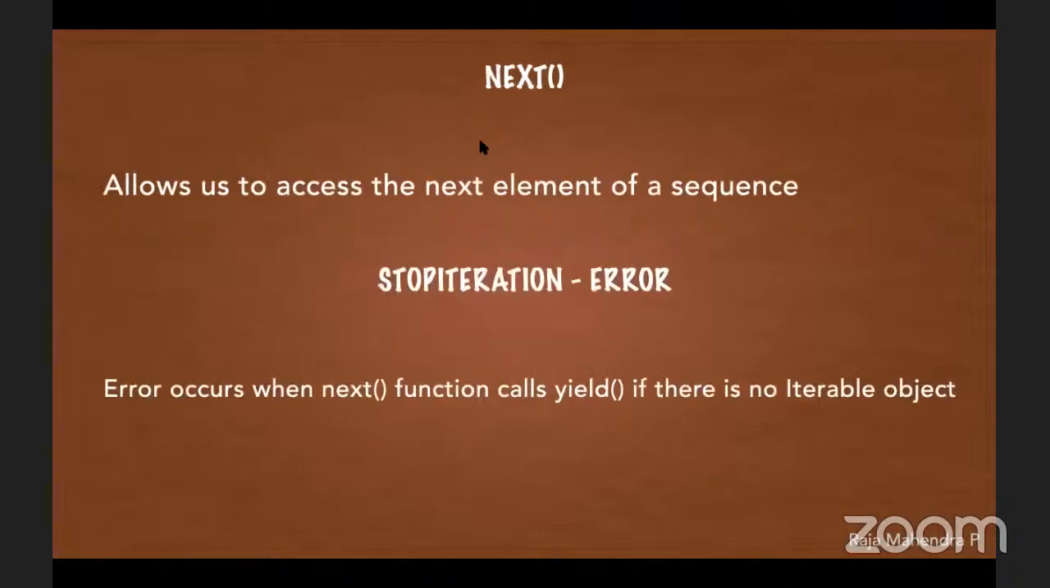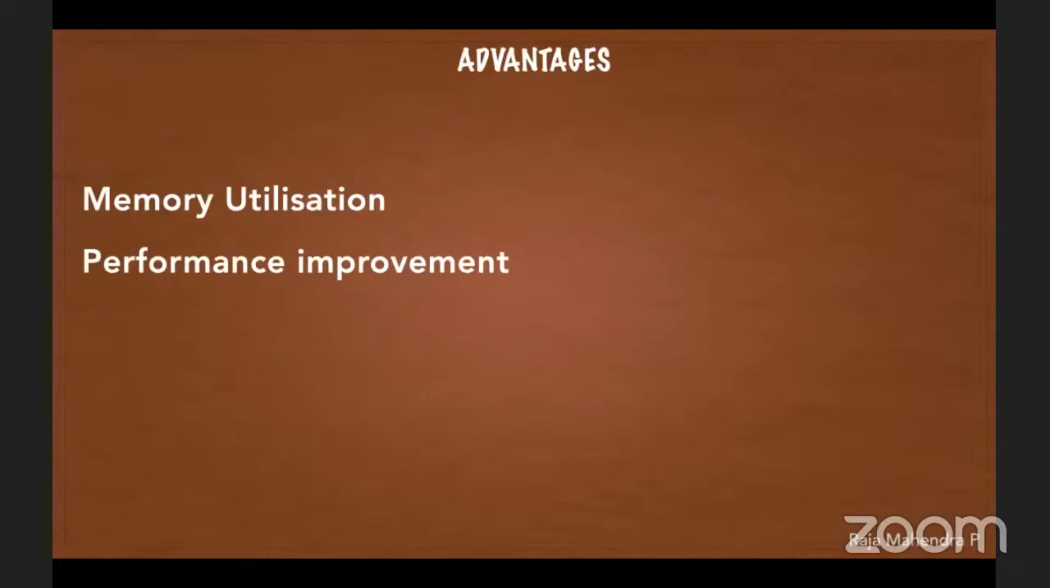Coming to the next one, next is the function that allows access to the next element of the sequence. Whenever the element is not found, next will raise the StopIteration exception. This is nothing but an error. The error occurs when the next function calls the yield function if there is no iterable object. What is the main usage of it? Memory utilization and performance improvement. These are the two important things.